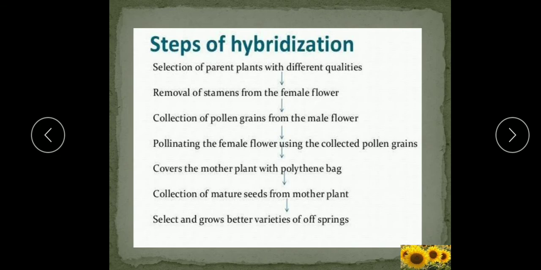Figure 2.18. Here I showed you the steps of hybridization in a summarized way. So for hybridization, first what is done? Selection of the parent plants with the different qualities. As I said, one variety may be the high yielding variety and the other variety may be the disease resistant variety.